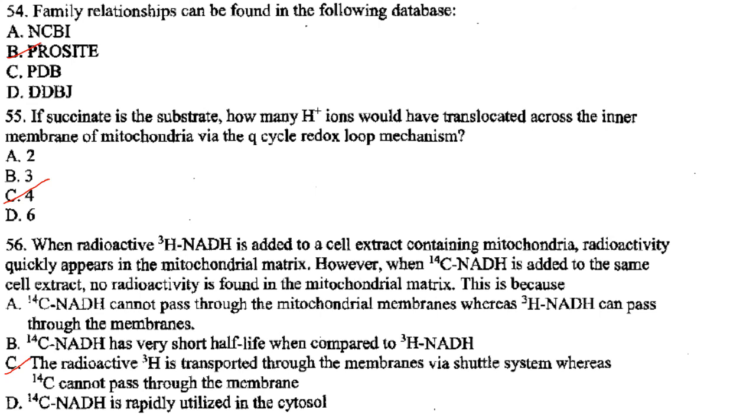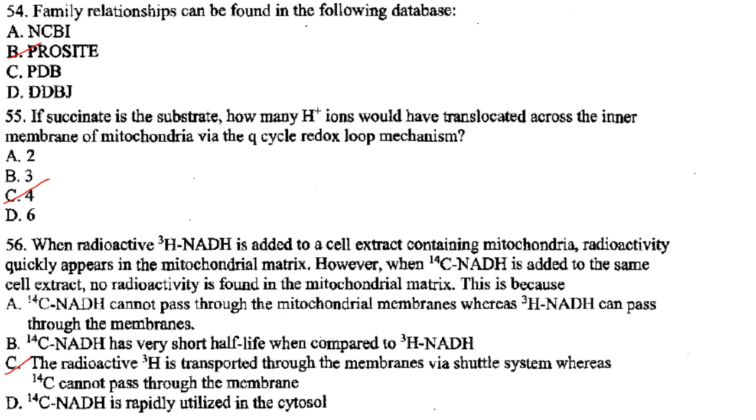Then next one. When radioactive H3 NADH is added to a cell extract containing mitochondria, radioactivity quickly appears in the mitochondrial matrix. However, when C14 NADH is added to the same cell extract, no radioactivity is found in the mitochondrial matrix. This is because the radioactive H3 is transported across the membrane via a shuttle system, whereas C14 cannot pass through the membrane.